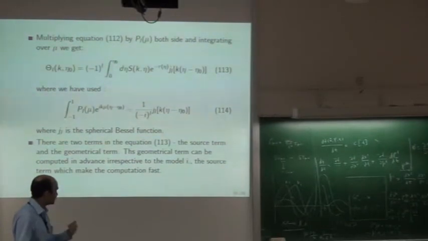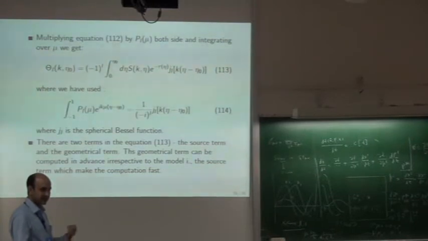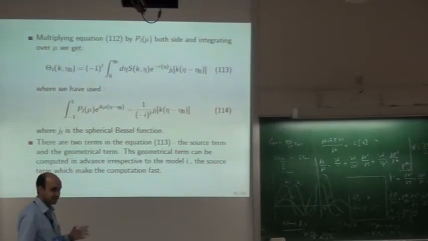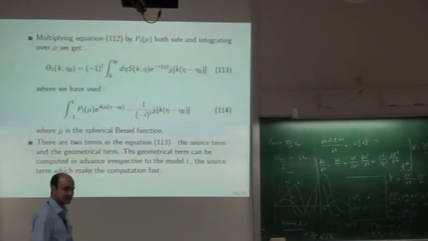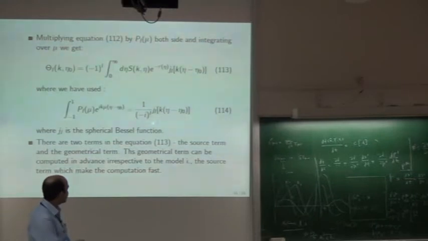There is a code called CMB Fast, written by Zaldarriaga and Seljak. They have a paper called the line of sight integration approach. It has more than thousands of citations. It's a very famous paper. In that paper, for the first time they describe that it can be done in a very fast and efficient way: you break it into two parts, geometrical and source term, compute the geometrical part once and for all, and then do this, and you get all these theta L.